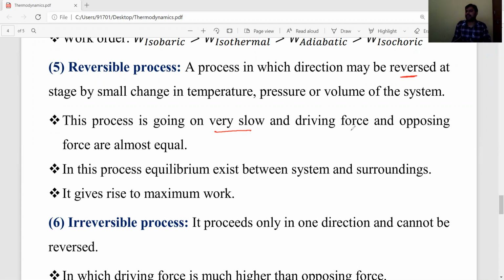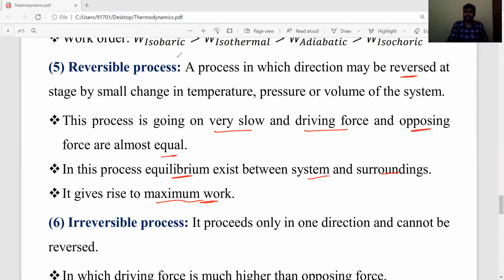The driving force and opposing force are almost equal and an equilibrium state exists between the system and surroundings. So during this reversible process, work done by the system is maximum when compared to an irreversible process.